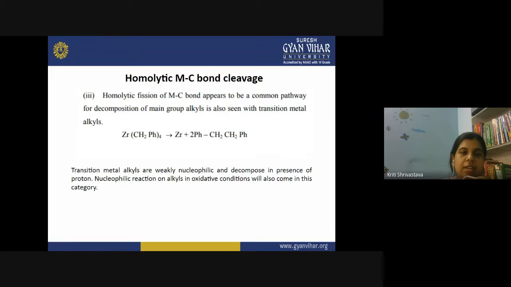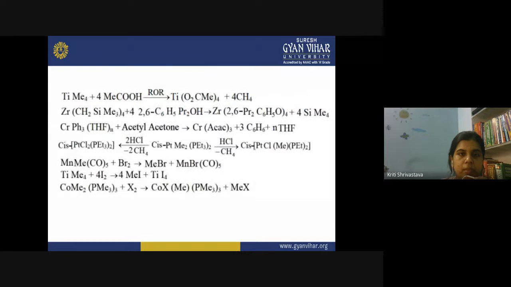Nucleophilic reactions on alkyls in the oxidative condition are also of this category. These reactions are also representing the homolytic MC bond cleavage. Now here are certain examples of homolytic metal carbon bond cleavage. TiMe4, and now in the product you can see we do not have any metal carbon bond, right?